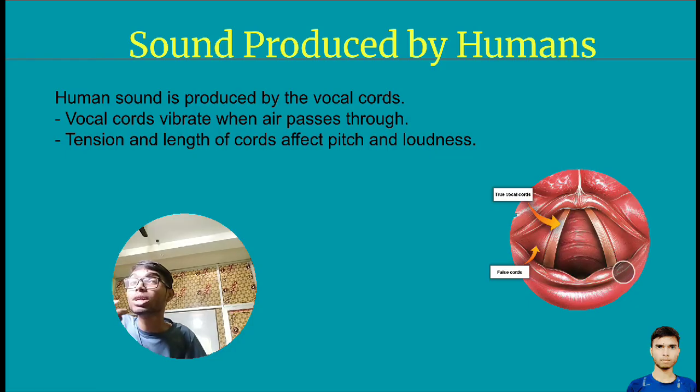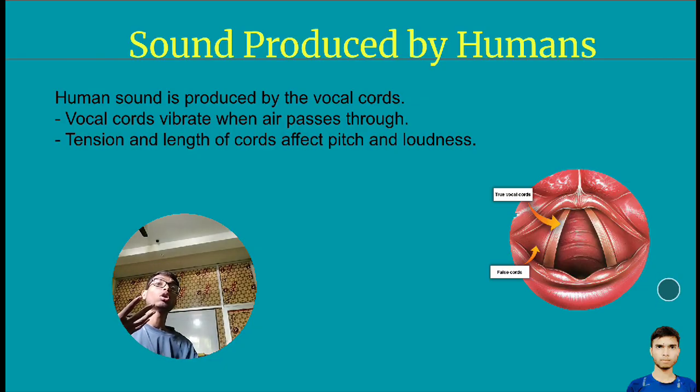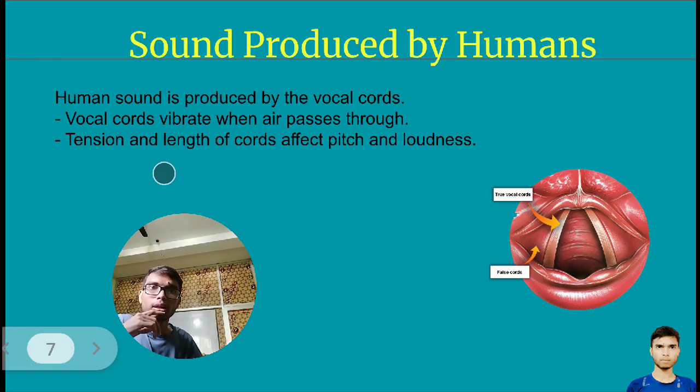So, did you get the answer to your question? Yes. So here is the vocal cord, which is a part of the human body, and this is where vibration happens. This object vibrates, this thing vibrates, then we are able to bring out a sound. Clear? So human sound is produced by the vocal cords.